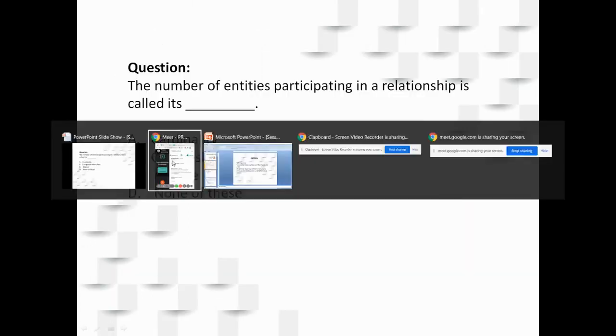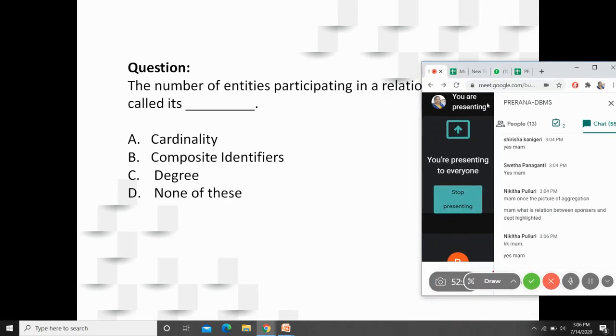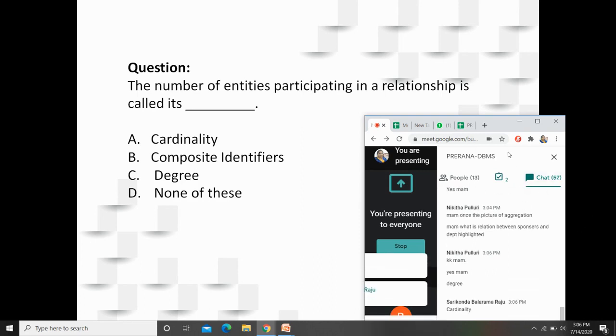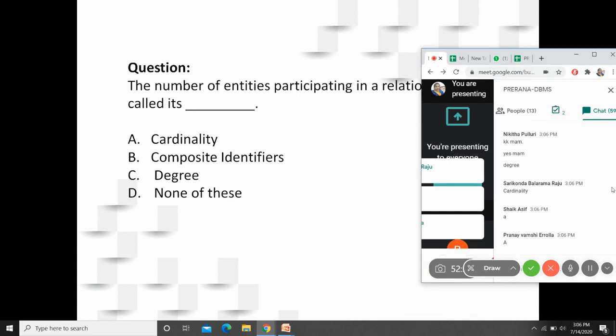So here is your first question. Post me the answer in the chat box. I am reading the question for you. The number of entities participating in a relationship is called its cardinality, composite identifiers, degree, none of these. What is the answer? Think before you answer.